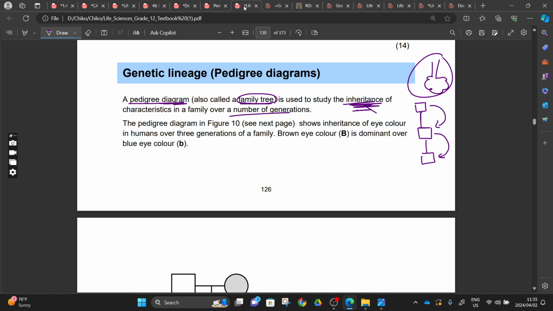If you are cramming this, you will have a problem, guys. So you have to understand what a pedigree is. A pedigree is a diagram that we use to study the inheritance of a characteristic or a trait in a family over a number of generations.